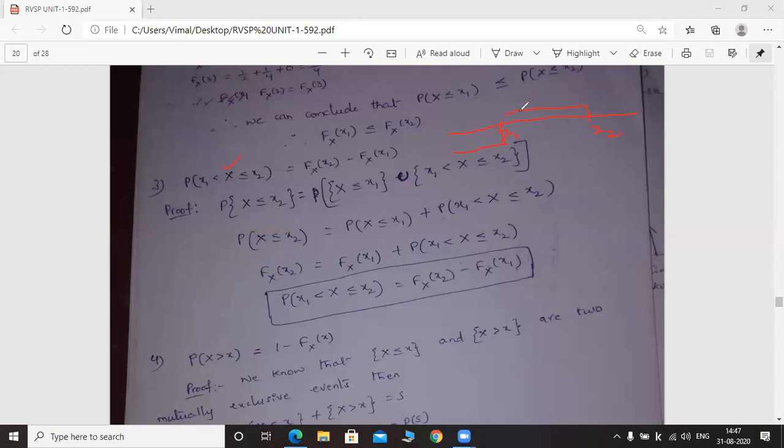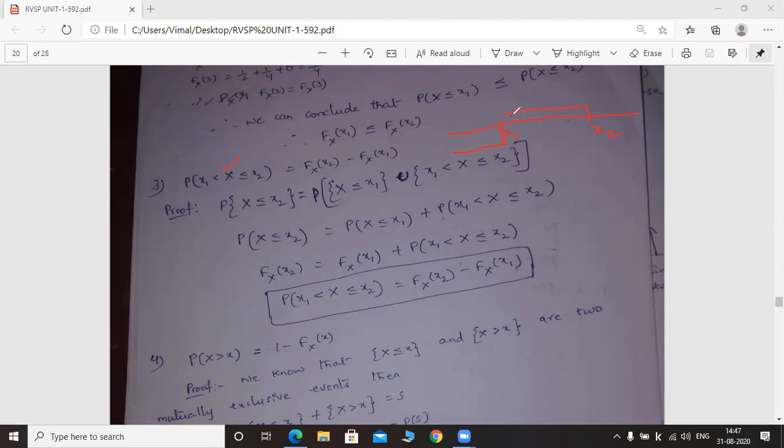I have just drawn it like this. I did not join with x1, because x1 is already included in the first region, since we have the less than or equal to symbol. Whereas the second region means starting from just after x1 up to x2.